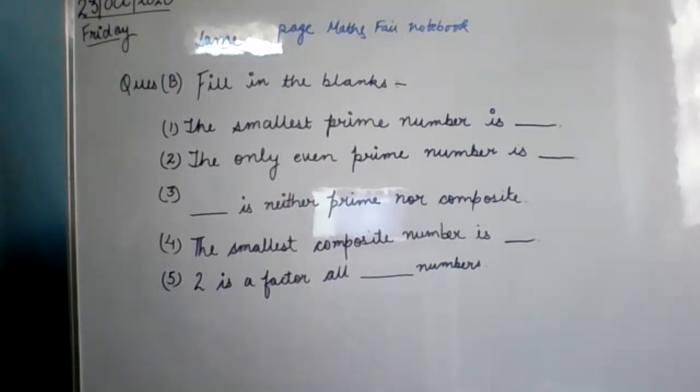The smallest prime number is... Very good, Anshuman. Very well done. Good, Anshuman.